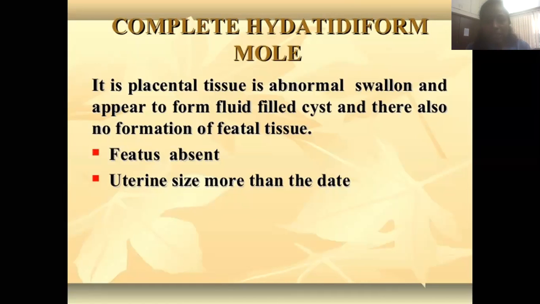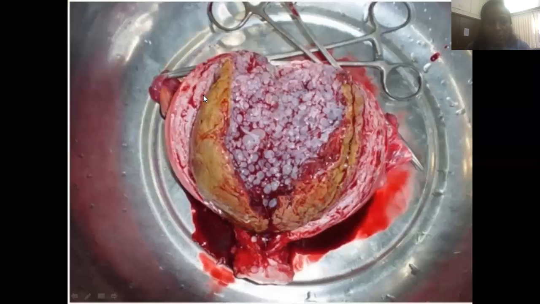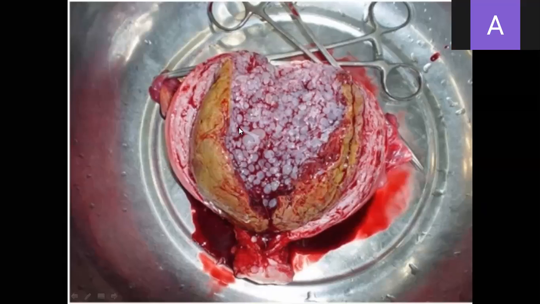Clinically, if you see in this diagram, this is the uterus in cut section, and this is the cervix part. It is cut, and if you open it, inside is this grape-like structure. All of this is filled with the mole. So this is the complete variety of hydatidiform mole. This is an actual picture of how it is seen practically.